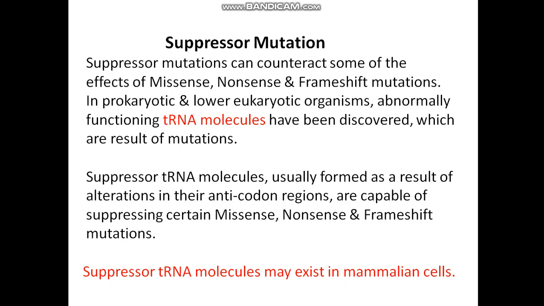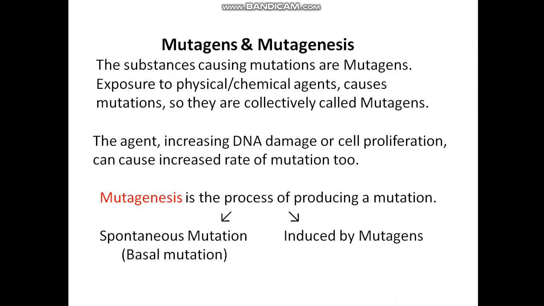What is suppressor mutation? Suppressor mutations can counteract some of the effects of missense, nonsense, and frame shift mutations. Transfer RNA molecules have been discovered which are a result of this suppressor mutation. These suppressor transfer RNA molecules may exist in mammalian cells.